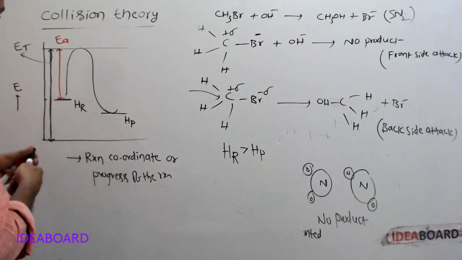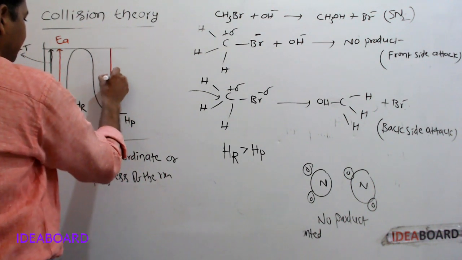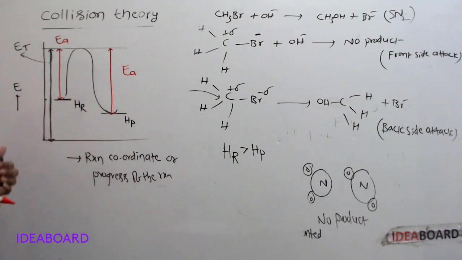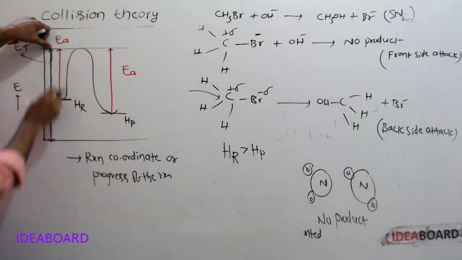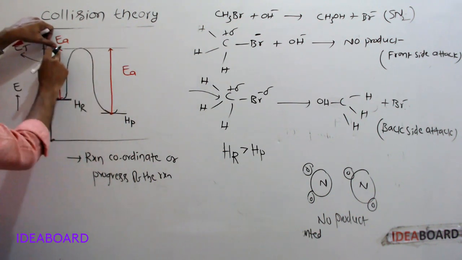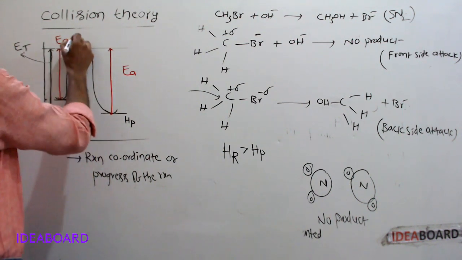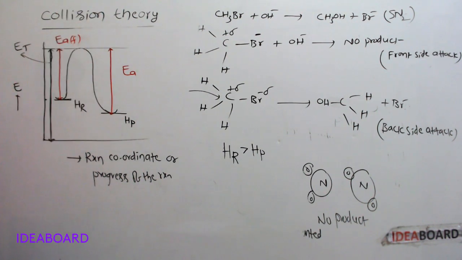If we take reactants, at normal conditions energy is only this much. To form the products, reacting molecules must possess this much energy, which is threshold energy. To form the product, still this much energy is required. This is nothing but activation energy of forward reaction.